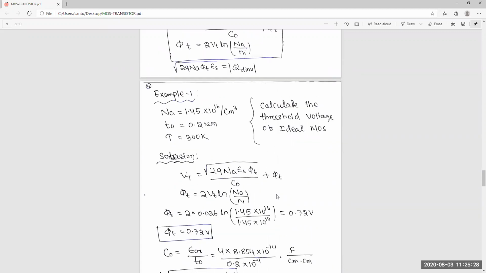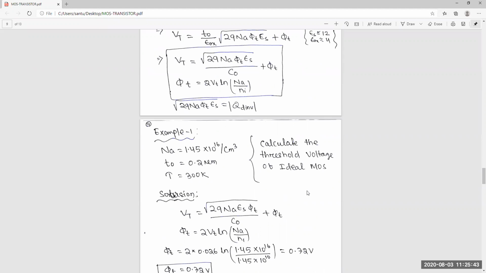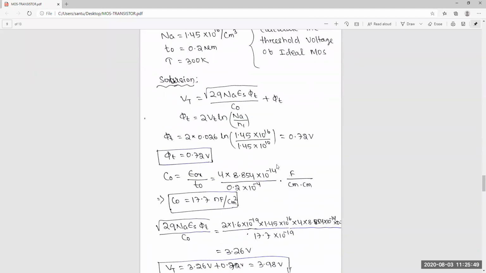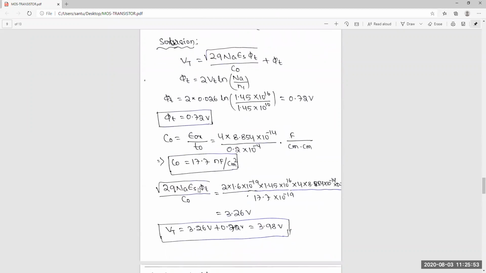So, anyone, are you able to calculate or not? What is VT? VT is equal to phi OX plus phi. Almost, I was asking for the answers. Answer 3.98. Are you getting 3.98? I'm not getting it, so I think I made a mistake somewhere in the values.